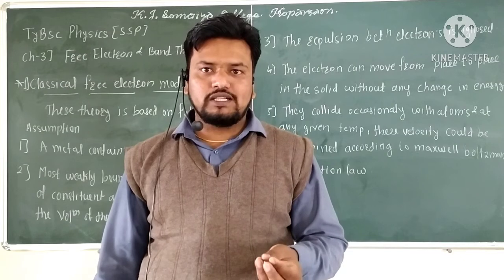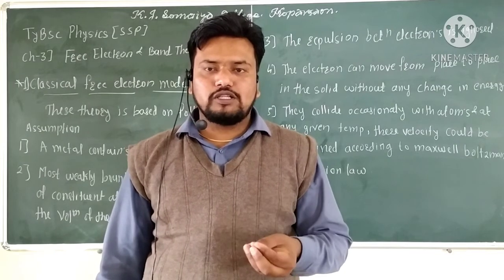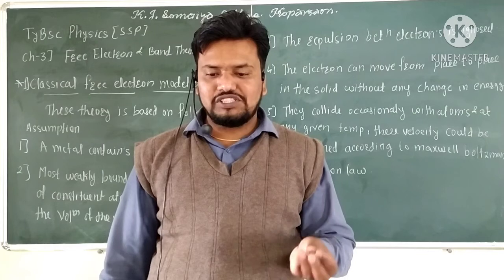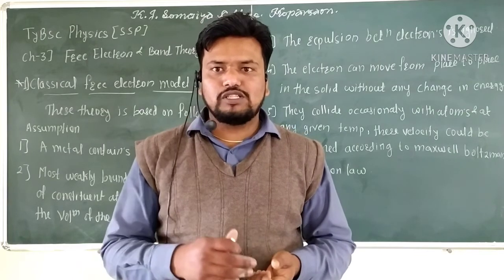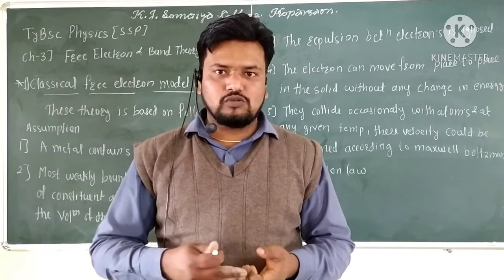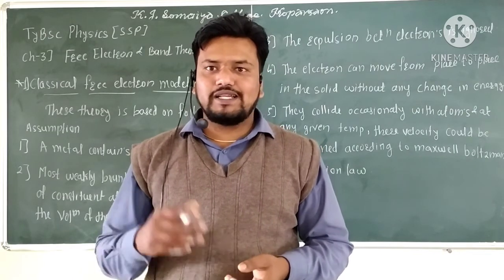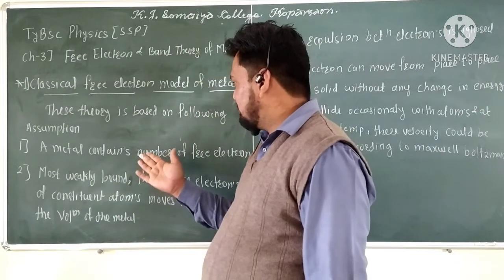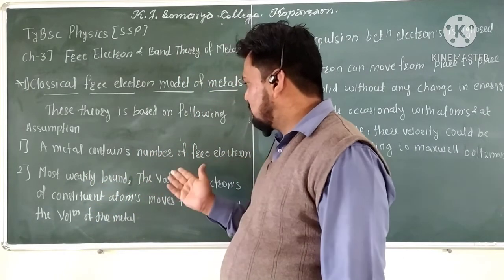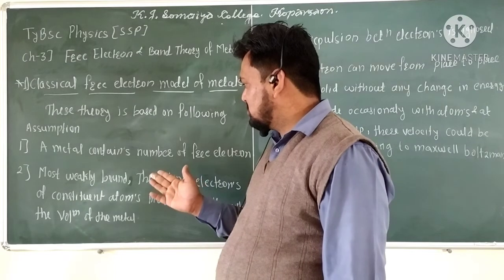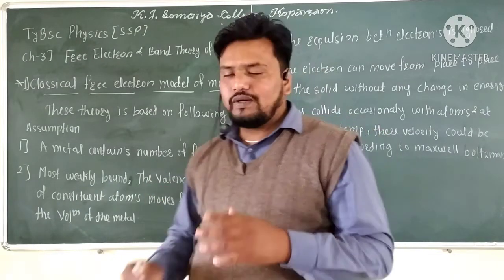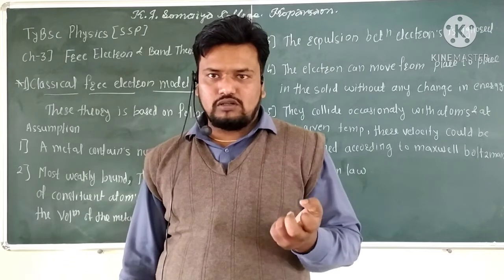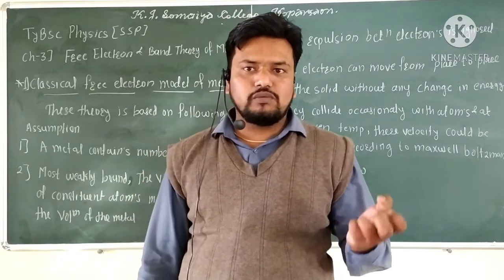And zone theory, in which electrons move in a periodic field, that is, electrons move in the electric field of the positive ion core. The classical free electron theory is based on these assumptions: a metal contains a number of free electrons. Second, the most weakly bound valence electrons of the constituent atoms move freely, like gas molecules moving in a vessel.